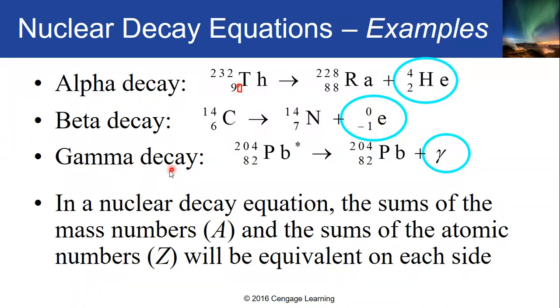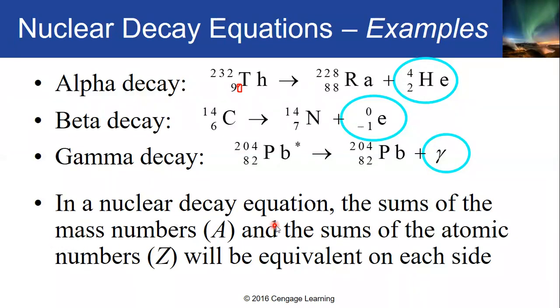While in gamma decay, ito mas madali lang. You will just try to examine or observe the asterisk sign. Kung nakita ninyo ng asterisk sign sa element na yan or sa nuclide na yan, it means that that nuclide is actually energetic. And if it takes place a gamma decay, the resulting nucleus is still the same element, with the emission of the gamma particle. Ganun kasimple pag gamma decay.